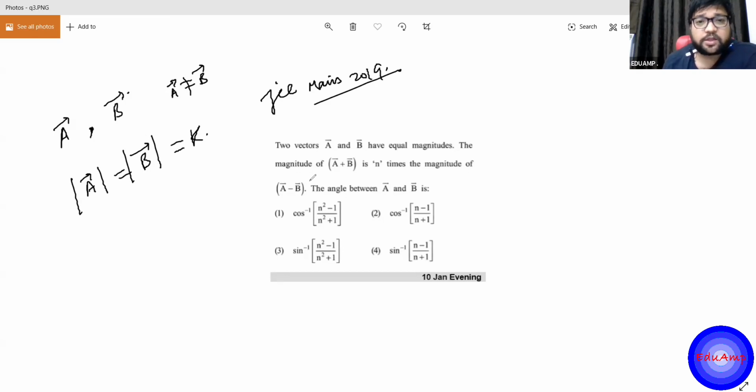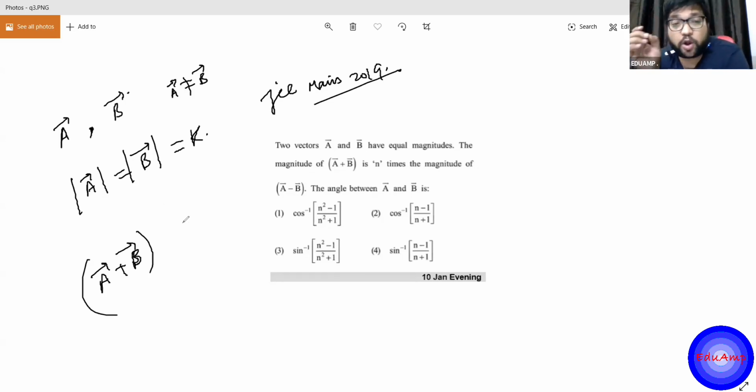Now this A plus B, the sum of two vectors, is also a vector. The difference of two vectors is also a vector. When you add apples with apples, you get apples, right? Likewise, you add two vectors, the result is a vector. So A plus B is a vector. It may not have the same direction as A or B, and it need not have the same magnitude as A or B. It is some different third vector.